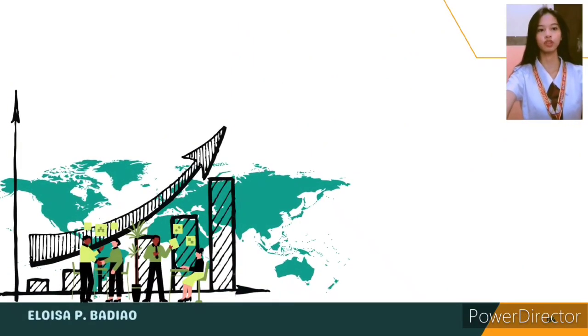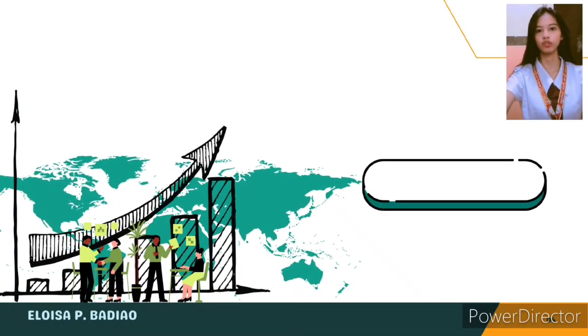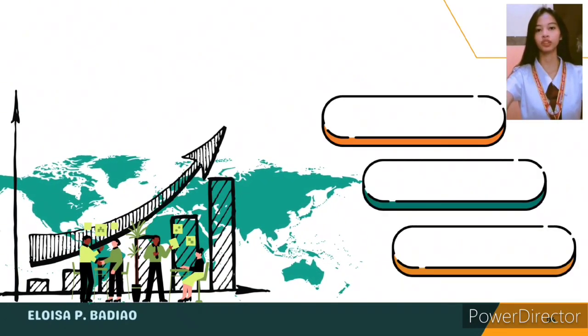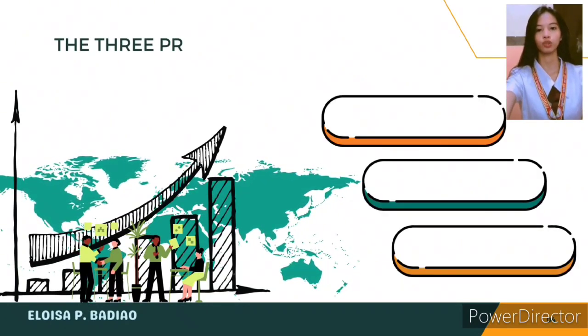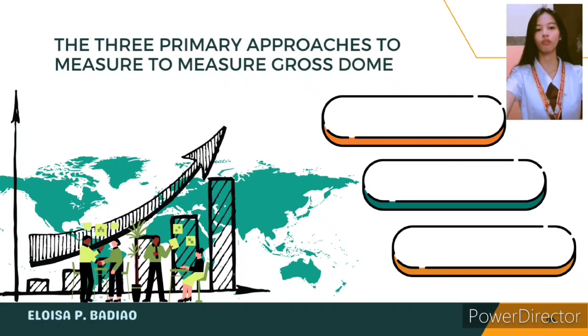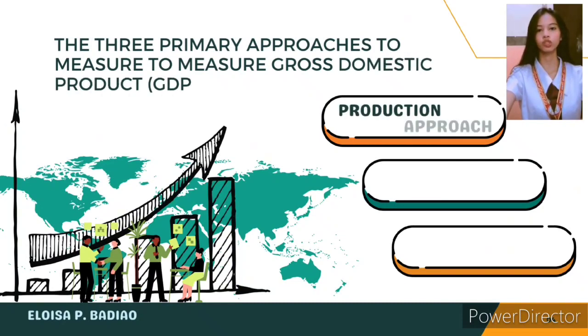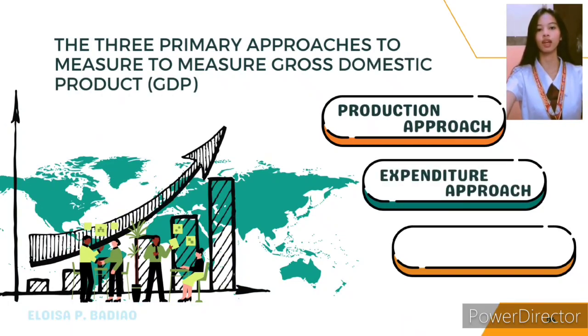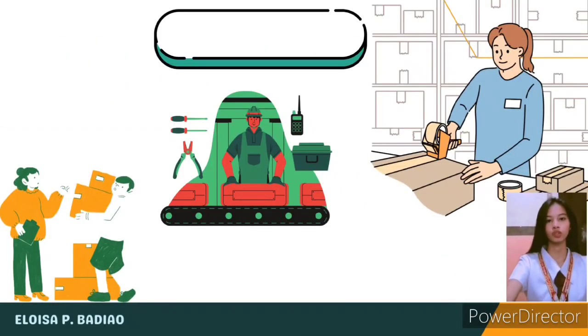And now let's proceed to the approaches to measuring the GDP. In order to determine the GDP, there are three primary methods. These three methods should yield the same figure when correctly calculated. These three are often termed the production approach, the expenditure approach, and the income approach. And now let's proceed to the production approach.